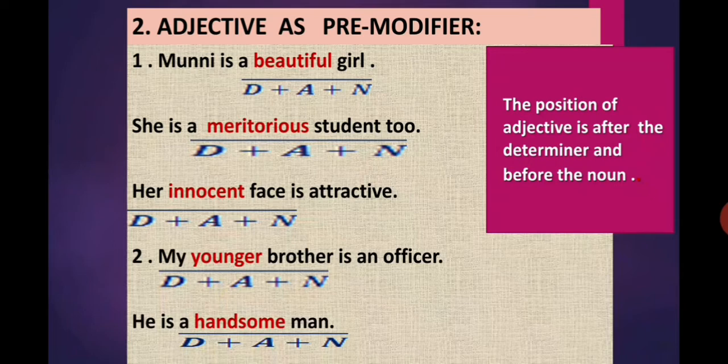In the second sentence, a is determiner, meritorious is an adjective, and student is a noun. In the third sentence, her is a determiner, innocent is an adjective, and face is a noun. Again, my younger brother. My is a determiner, younger is an adjective, and brother is a noun. A handsome man. A is an article, handsome is an adjective, and man is a noun. So it is clear to us that the position of adjective is after the determiner and before the noun.